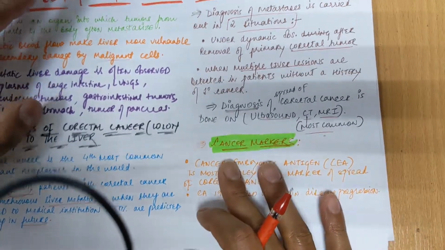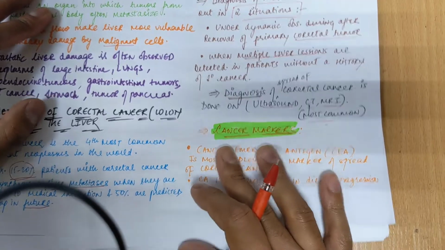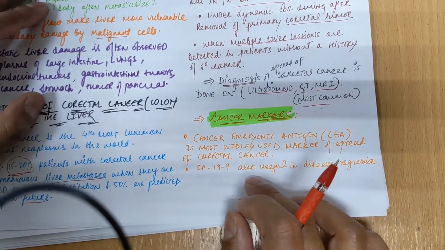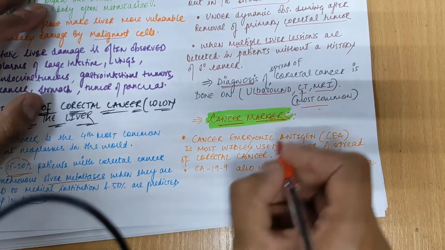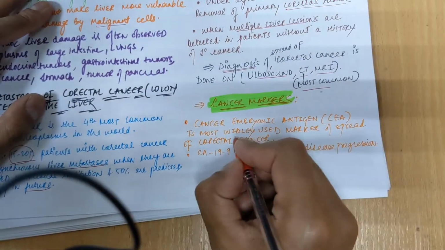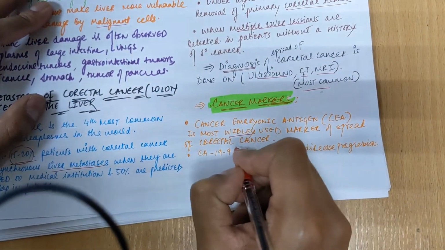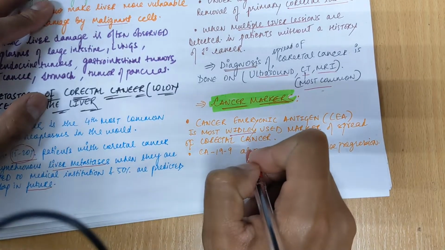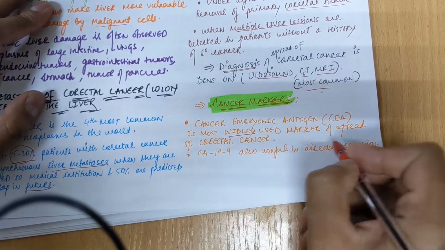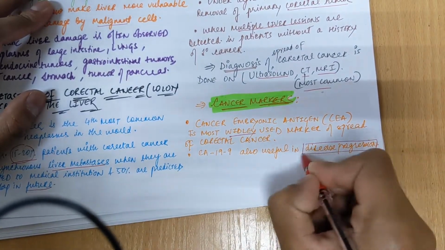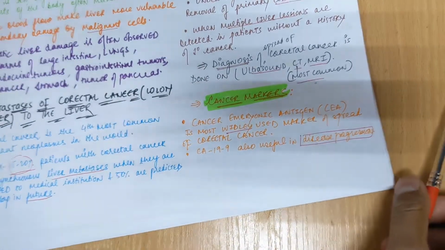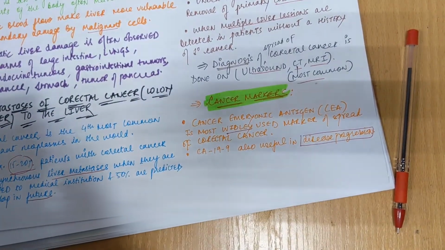Now, cancer markers which we can use to confirm colorectal cancer. For spread of colorectal cancer, we use carcinoembryonic antigen, called CEA, as the most widely used marker. And a marker like CA19-9 is also useful in disease progression, that is the spread of colorectal cancer. So this CA marker is also common in these cancer divisions.